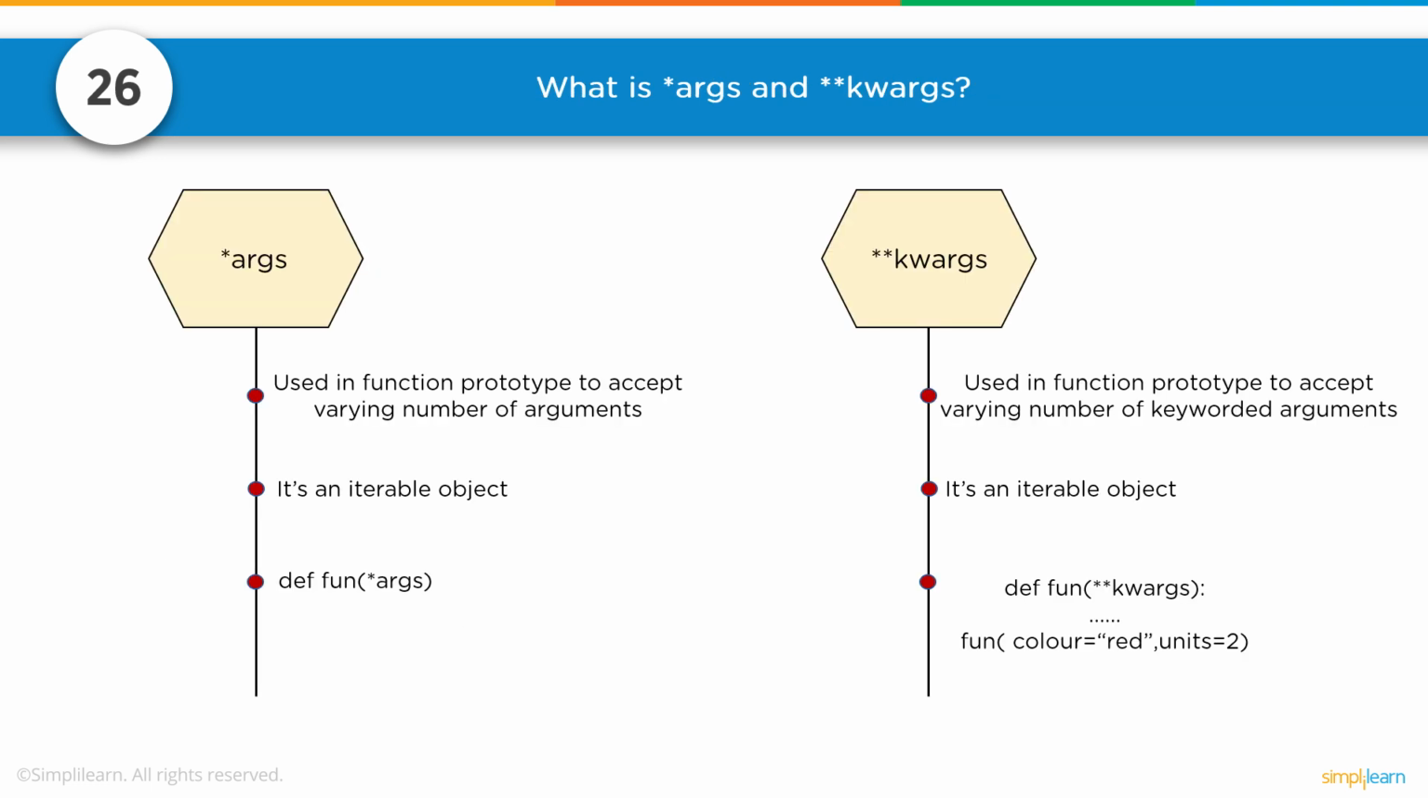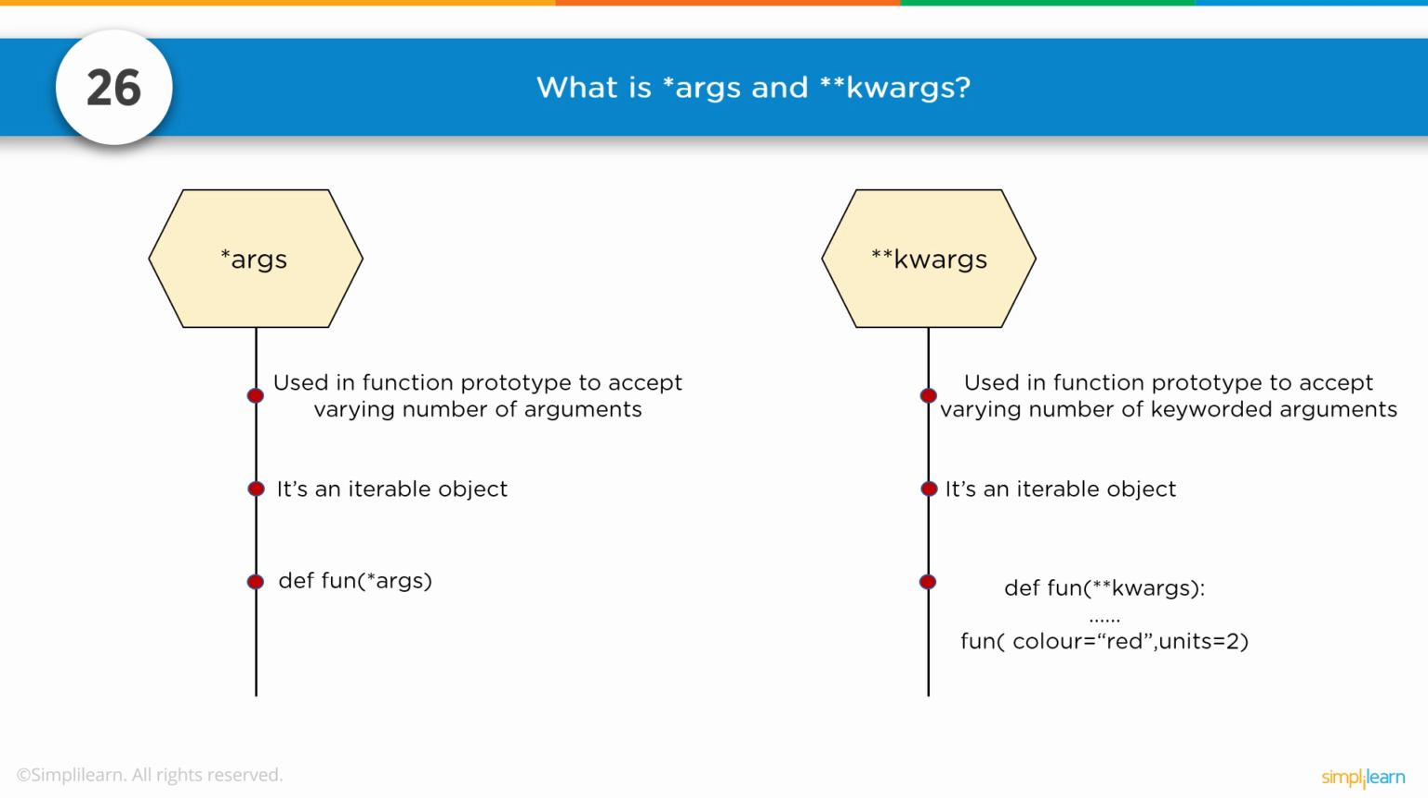Number 26. What is *args and **kwargs? *args is used in a function prototype to accept a varying number of arguments. It's an iterable object, def function(*args). And you can imagine it's just a basic list. So if I send a, b or a, b, c, it doesn't really matter. It will have that number of objects in it, whatever I send to it. And there are other uses for it, but that's very basic.